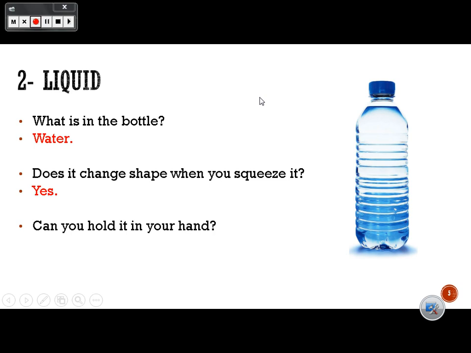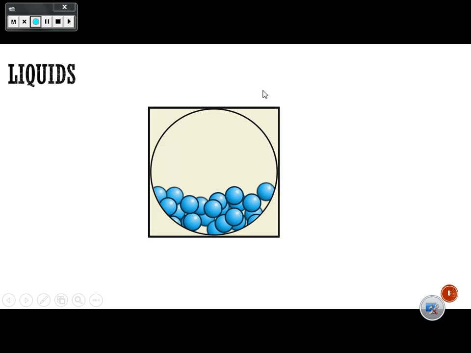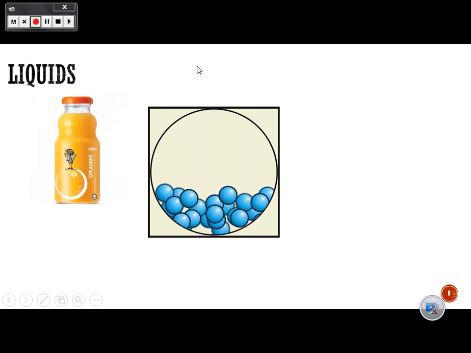Yeah, that's right. Can you hold the water in your hand? Yeah. So, if it's an object that can change its shape and you can hold in your hand, that's called a liquid matter. Liquid matter. Very good, like water, oil, and juice. So we can feel the liquids in our hand and we can walk through them. In the particles of liquids, there are spaces between the particles because they are made of tiny parts that are close but they don't stick together. Okay? So we can walk through the water.